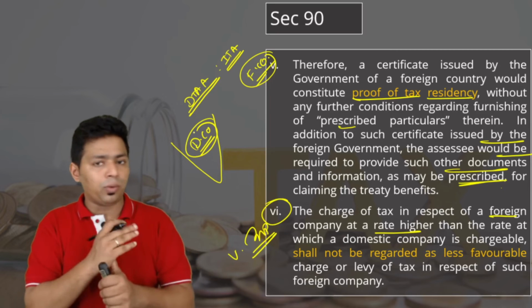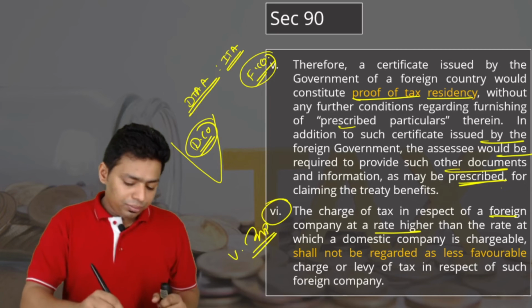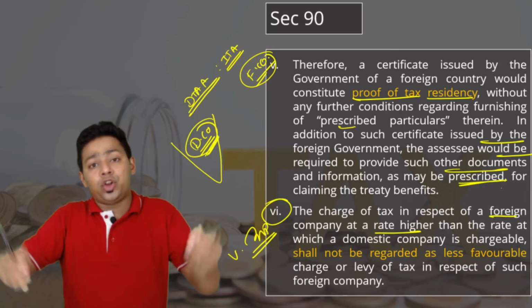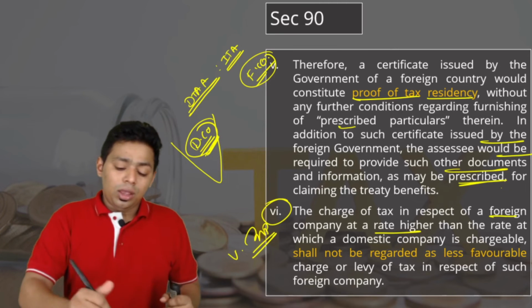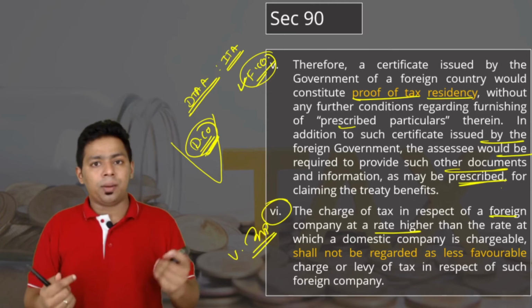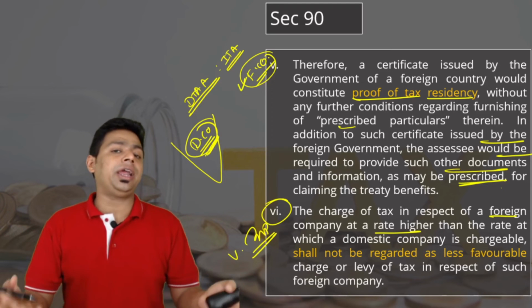This is the general rule, the thumb rule. Every country follows that. Whatever laws you have for your own companies and the laws that you have for foreign companies cannot be discriminatory in nature.